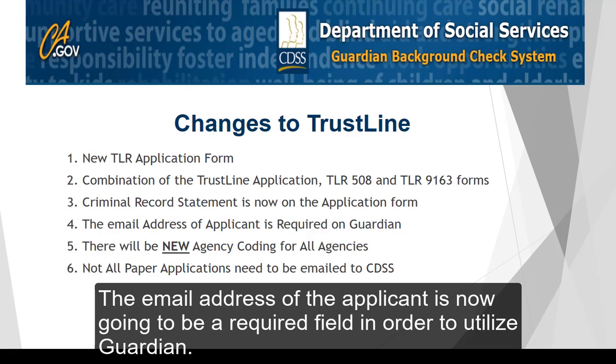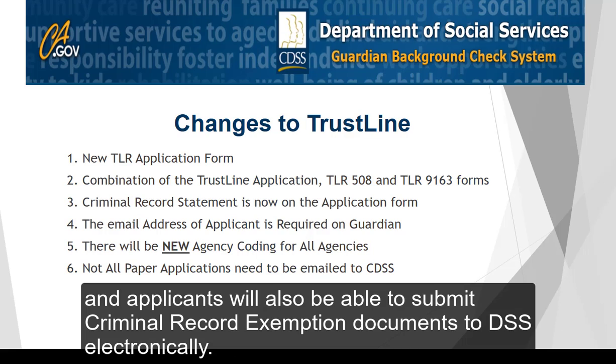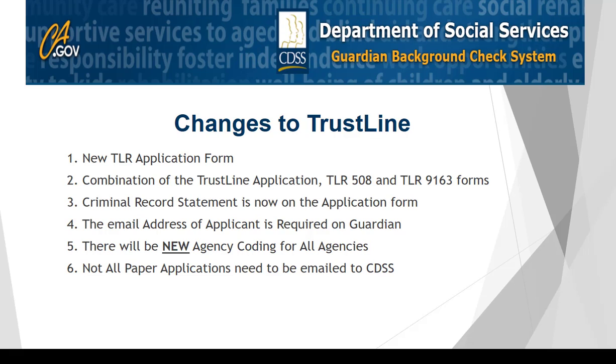The email address of the applicant is now going to be a required field in order to utilize Guardian. The Department of Social Services can provide applicants with results electronically, and applicants will also be able to submit criminal record exemption documents to DSS electronically.